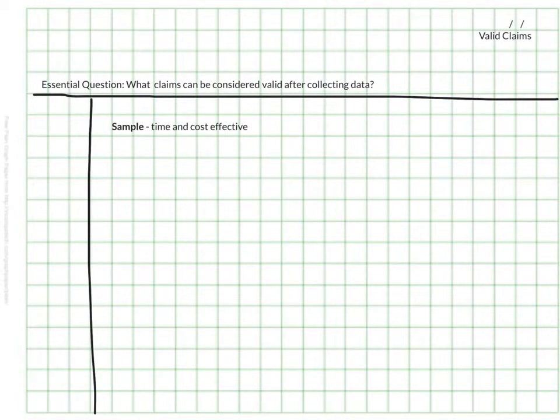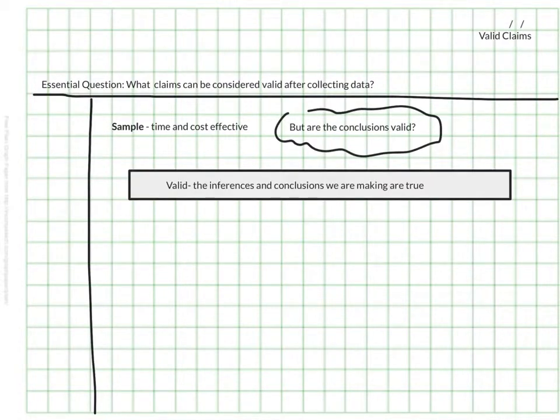Remember that when we collect data, sometimes we use a sample group to get our results, and that's because it is time and cost effective to do that rather than gathering data from the whole population. But if we're using a small group to represent the whole population, how can we be sure that the conclusions that we come to are valid? And when I use the term valid in this case, what I'm saying is that I want to know that the inferences or the conclusions that we make are true.